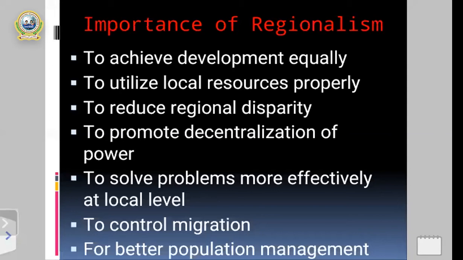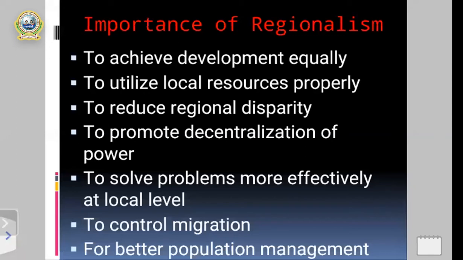My dear students, after the first importance, the second importance is to utilize local resources properly. In the previous chapter we already discussed how to use different means and resources, and if we use local resources properly, it helps to create effective development projects for the development of the nation.